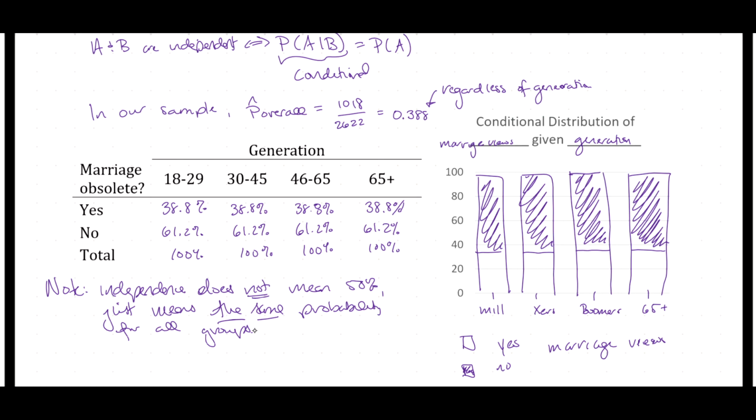Not a specific mean, we don't know what that mean is, it just means that the mean stays the same across all groups. Here, with proportions, if they are independent, it tells us that the proportion stays the same across all groups. It does not tell us what that proportion is, and it definitely does not tell us that the proportion is 50%.